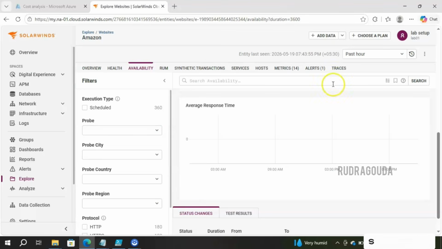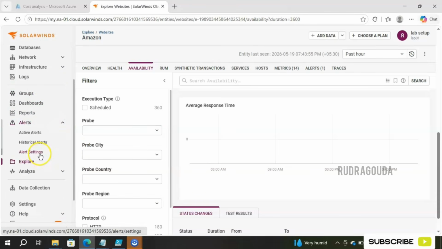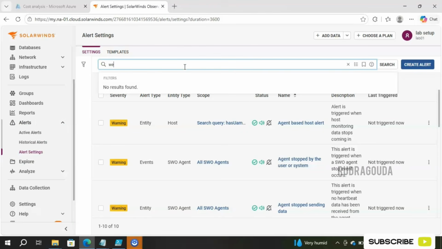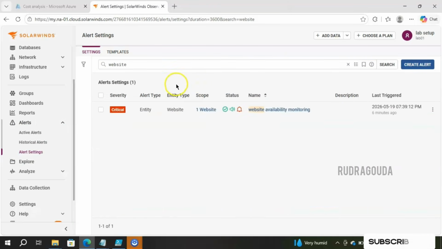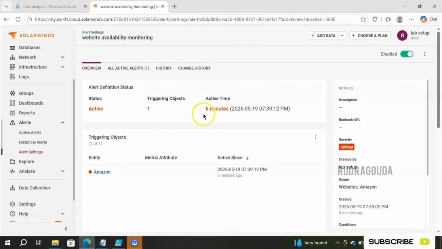The alert should definitely go, right? So now I'll go to my alert section. How can we go to that alert section? Scroll down, go for alerts, alert settings, and we gave the name as website. So I'll just search the keyword website, click on enter, and here it is. You can see the severity is critical, scope is set to one website, and the name is website availability monitoring. Let me select this one, and still it is showing as active, and the total duration is 6 minutes.